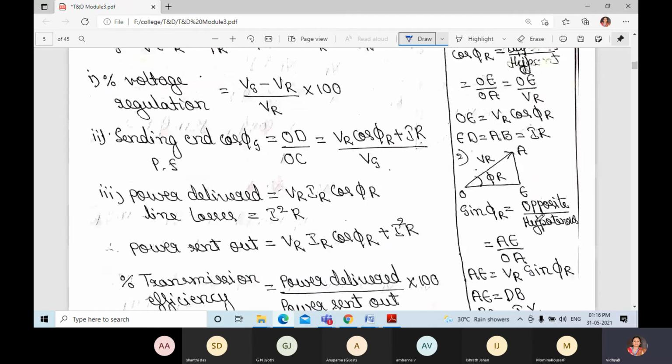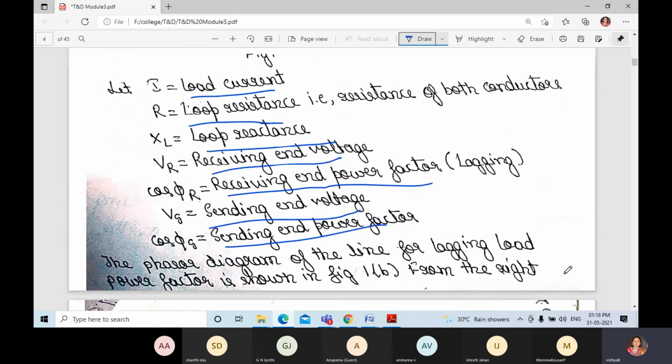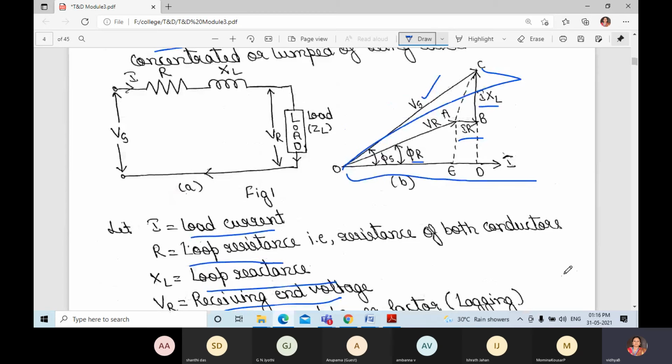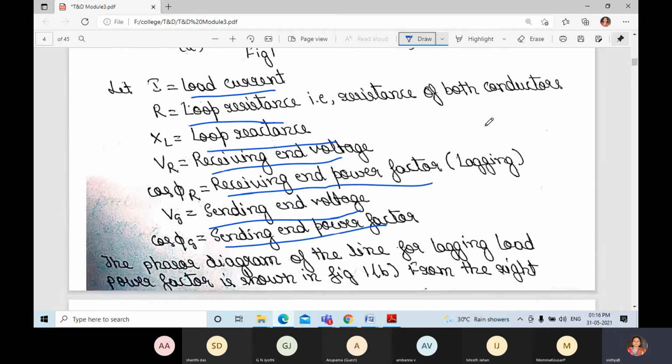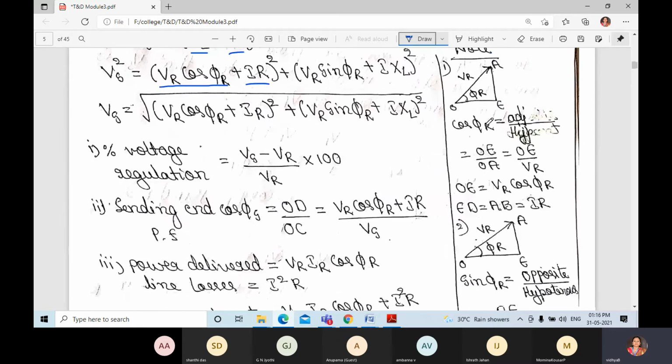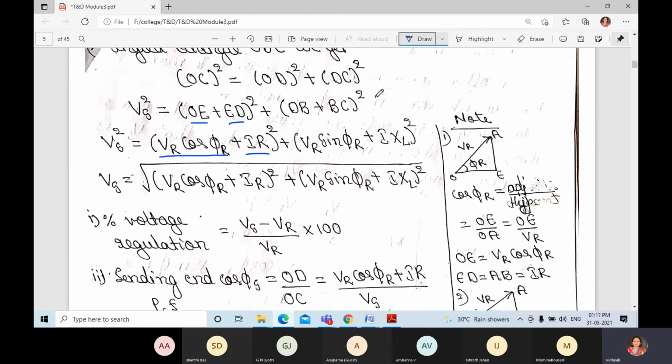Sin phi R is equal to opposite by hypotenuse, AE divided by OA. AE is equal to VR sin phi R. AE is similar to DB. So what can we write? VR into sin phi R. Okay, that is what we have written here.